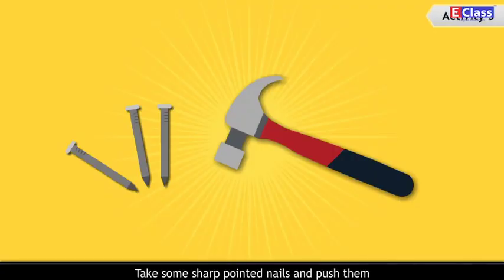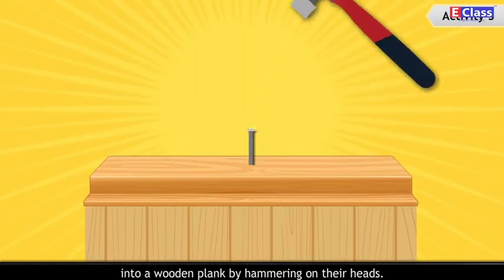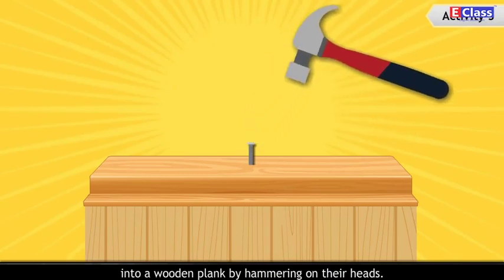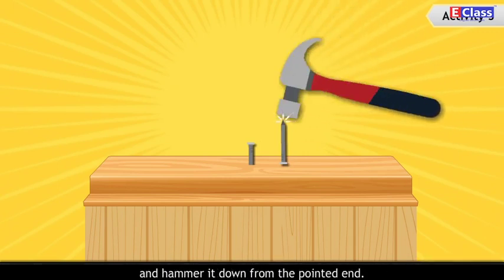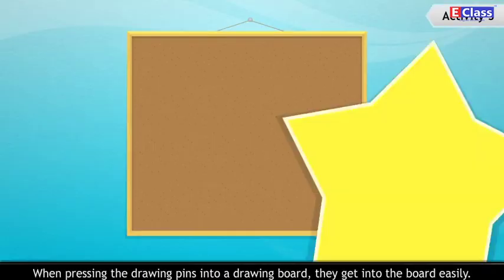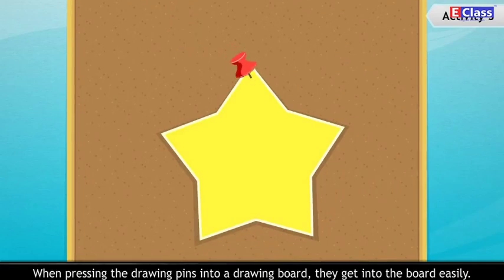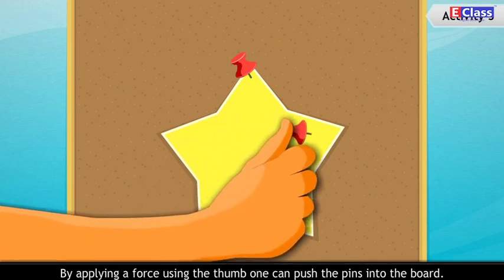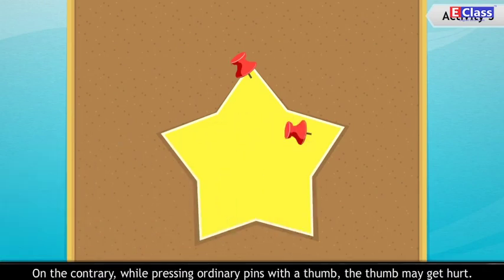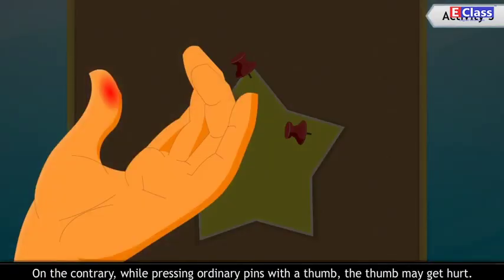Activity 3. Take some sharp-pointed nails and push them into a wooden plank by hammering on their heads. Now, take a nail and hold it with its head on the plank and hammer it down from the pointed end. When pressing drawing pins into a drawing board, they get into the board easily. By applying a force using the thumb, one can push the pins into the board. On the contrary, while pressing ordinary pins with a thumb, the thumb may get hurt.